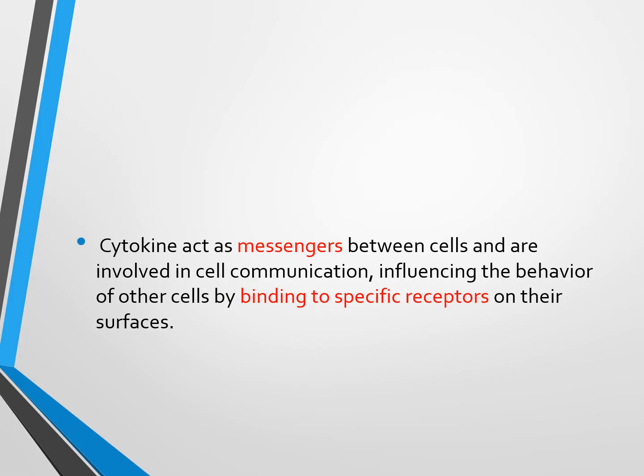Cytokines act as messengers between cells and are involved in cell communication, influencing the behavior of other cells by binding to specific receptors on their surface. So they are proteins that act as messengers between the cells, and every cytokine has a specific receptor on other cells, or it may be on the same cell.